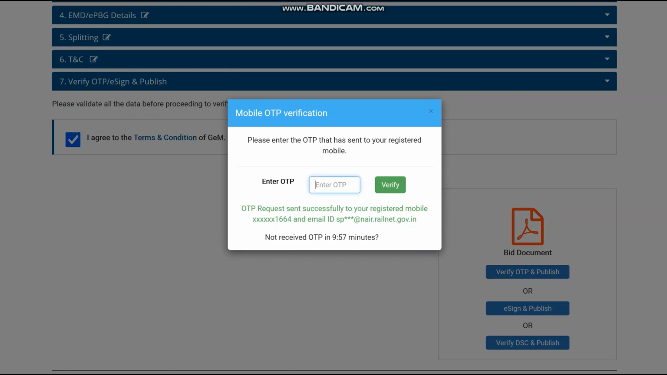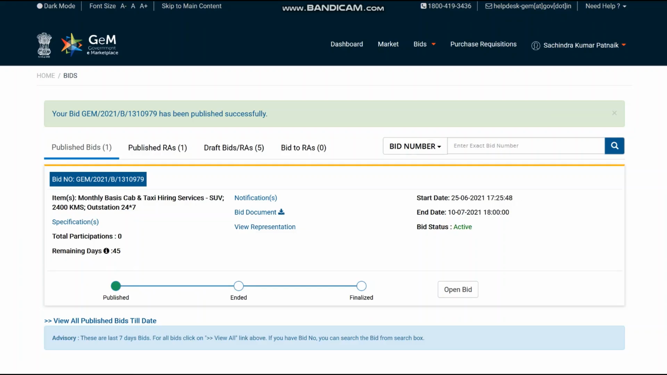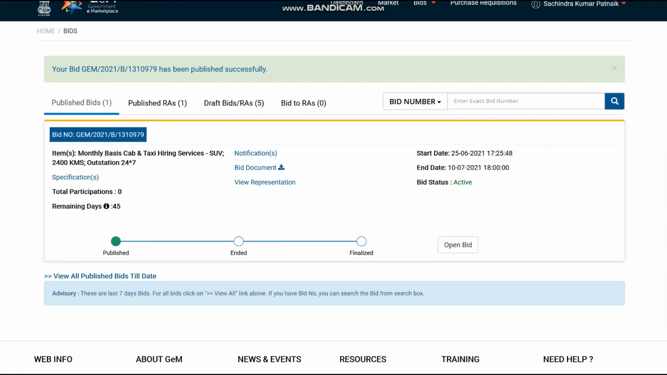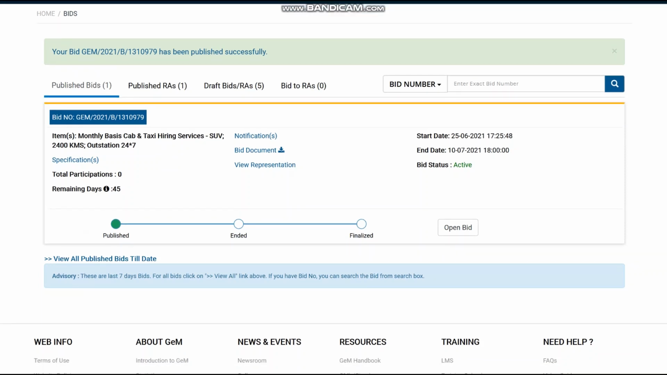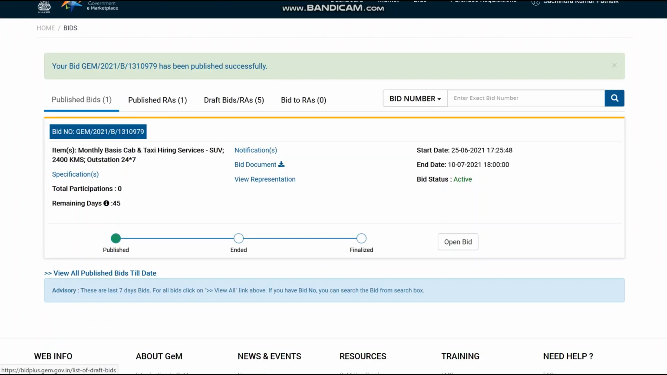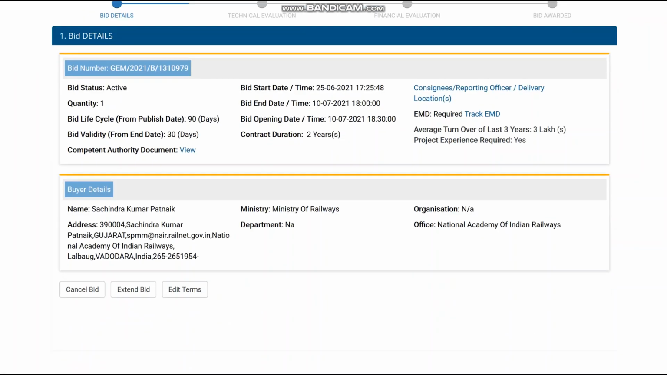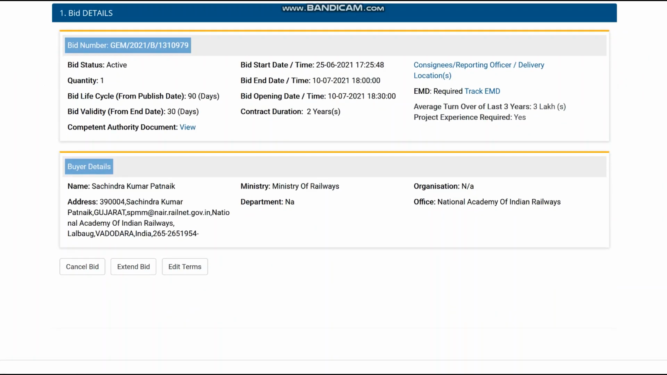So now once you say verify OTP and publish, one OTP will come to your email as well as your mobile. Now the bid has been published. You can go and check in the bids section. So all the details are available here. You can at later stage cancel bid, extend bid, and you can also edit terms.